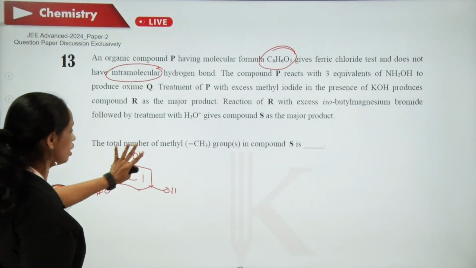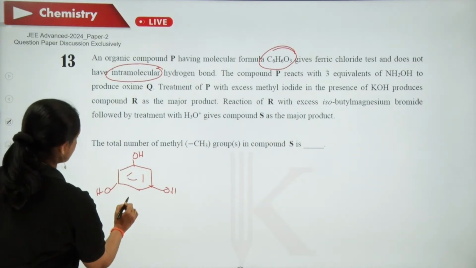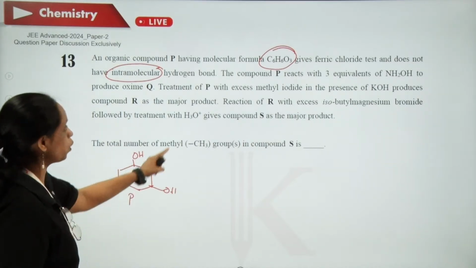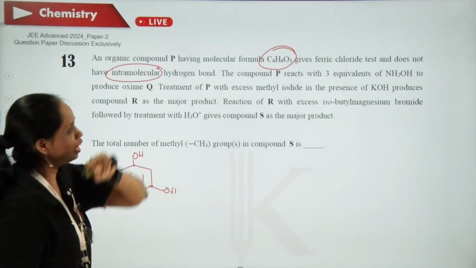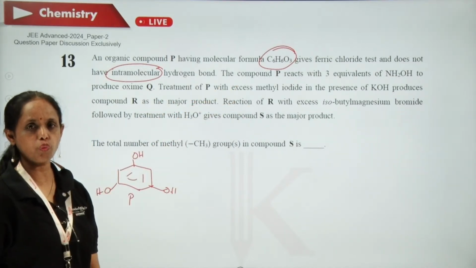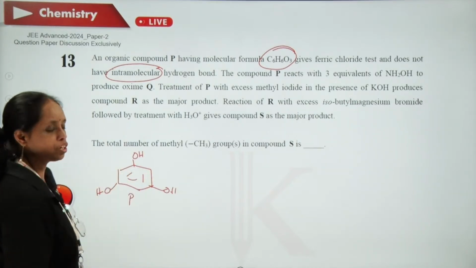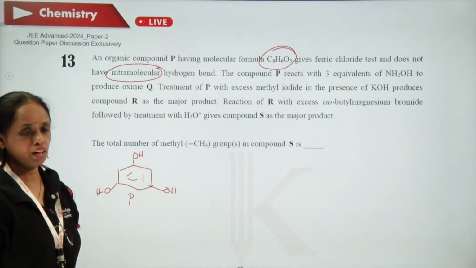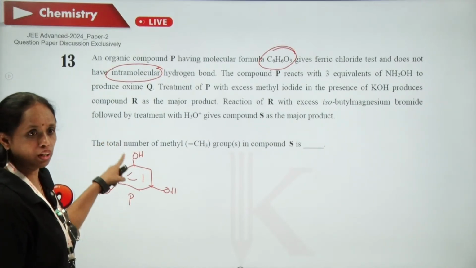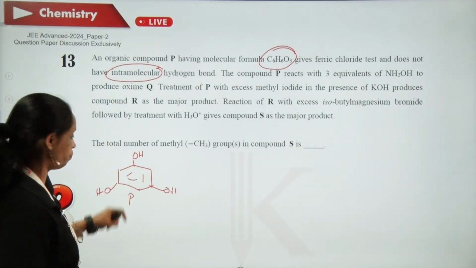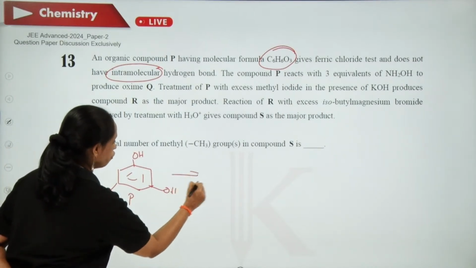So symmetrically I placed them, and I am thinking of this as P. But now the compound P reacts with 3 equivalents of NH2OH. There is no reaction of alcohols with that. But we know that this molecule can show tautomerism. So let us write the tautomeric form of it.